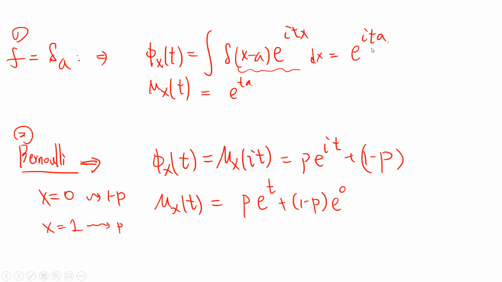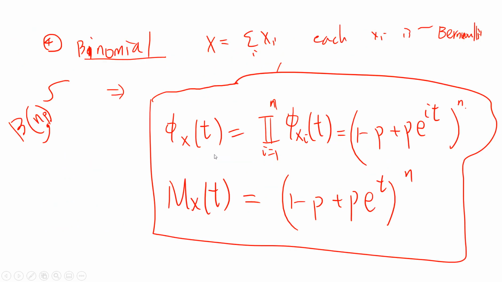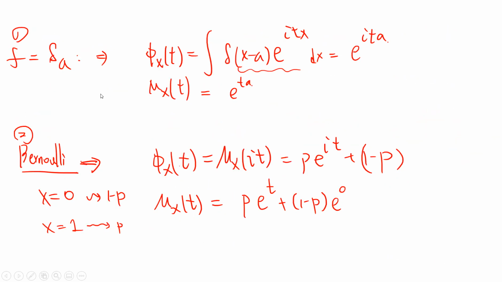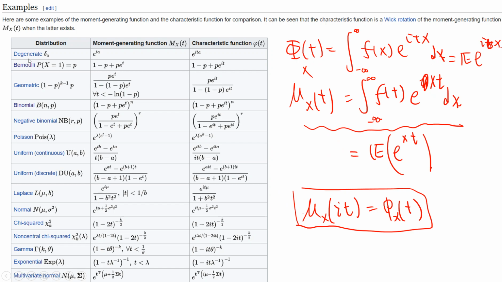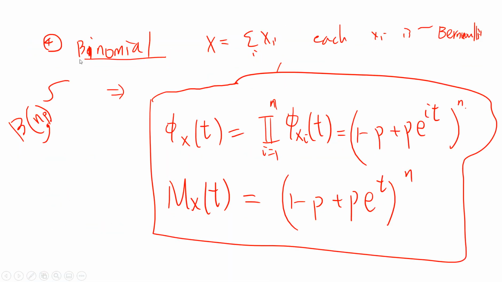Then Bernoulli: you get x equals 0 with probability 1 minus p, and x equals 1 with probability p. So mxt will be p times exponential t, because x is 1, plus 1 minus p times exponential 0. So it's p exponential t plus 1 minus p. And phi xt just changes t to it. This is the Bernoulli.